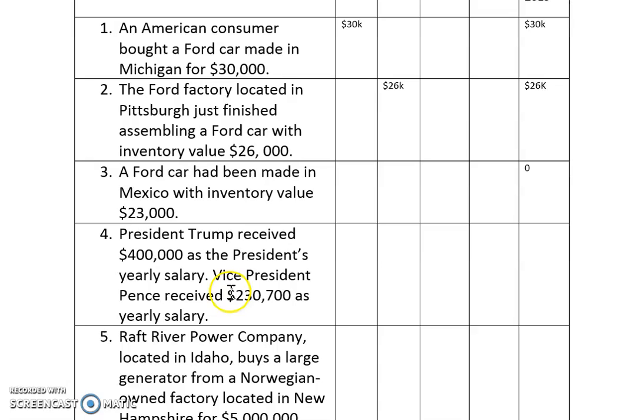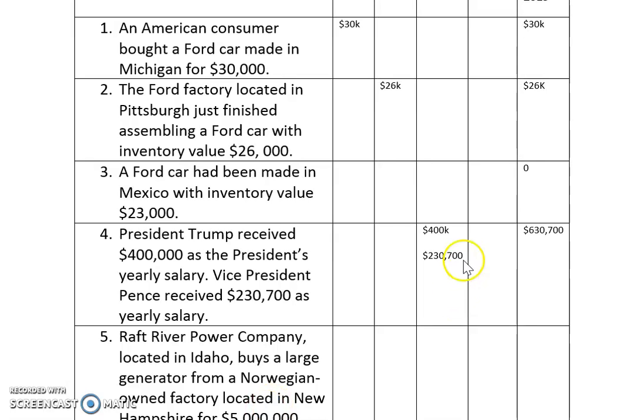President Trump and Vice President Pence, both of them are households. They got elected, so they offer their presidential service. We consume their service, right? So that is the value of that service. So it should be entered here. President Trump's salary and Vice President's salary, add them up, we enter that into GDP.